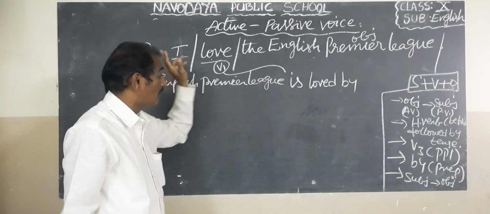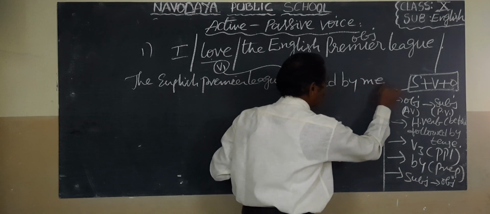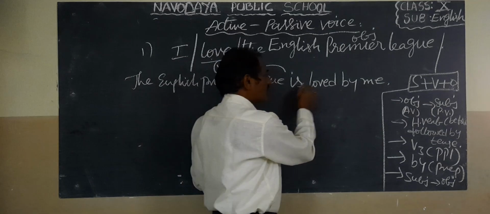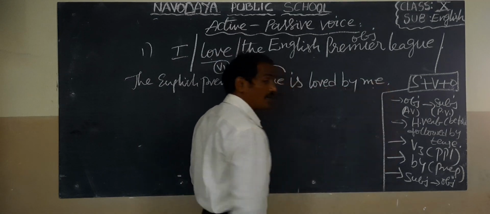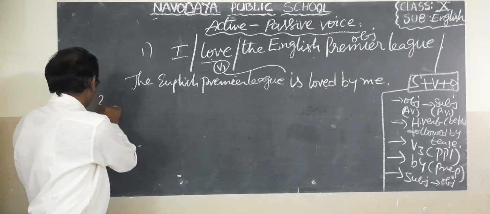Similarly, the subject became the object, the fifth rule. So "I" became "me". So: the English Premier League is loved by me. This is one example. Next example, children.